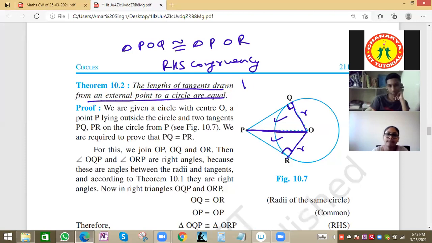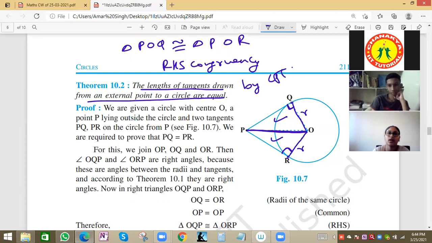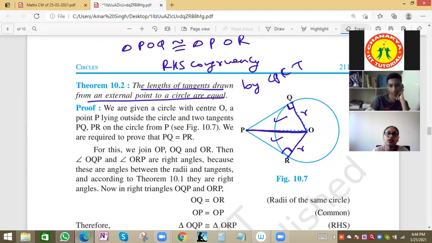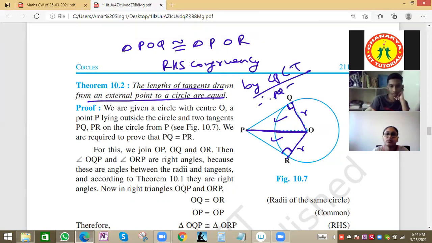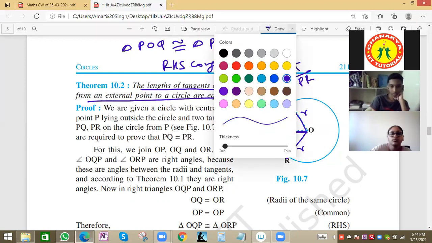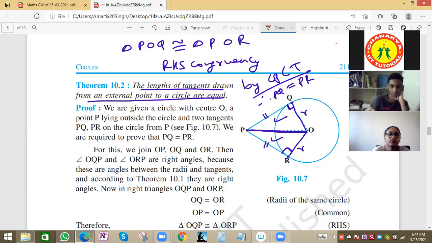By CPCT, corresponding parts of congruent triangles, hence PQ will be equal to PR. Because the triangles are congruent, all the angles and all the side lengths will be equal. That means PQ equals PR. Also, these angles will be equal.